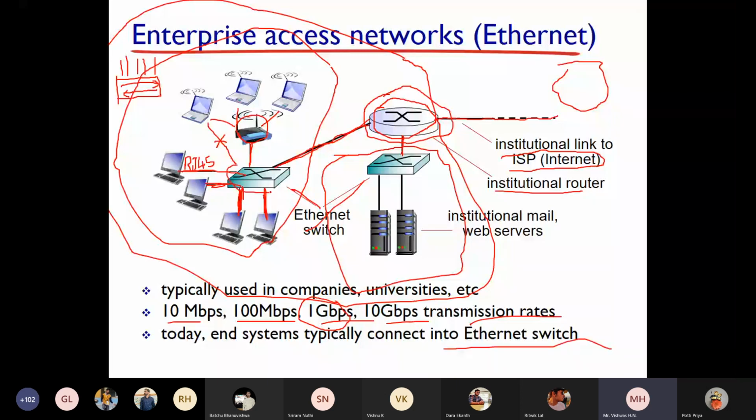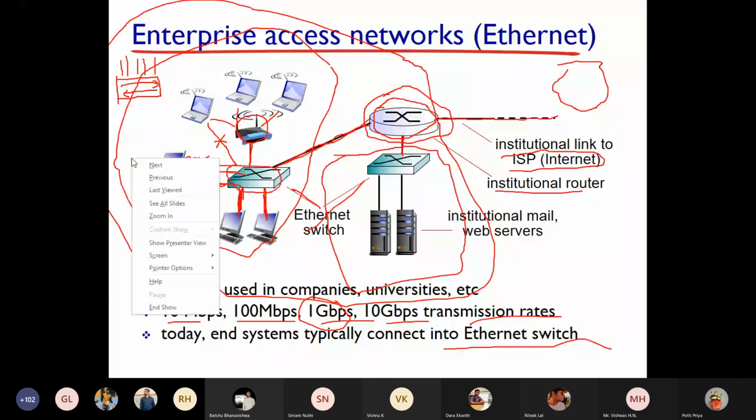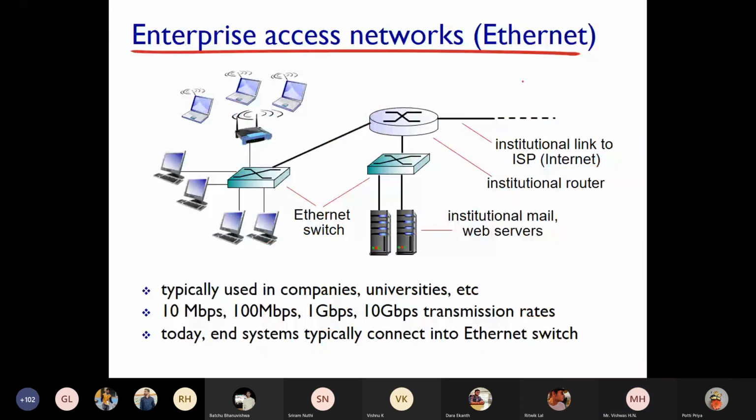So let me draw another diagram for you to understand. Consider these are end devices. These end devices are directly connected to a switch through RJ45 cable.